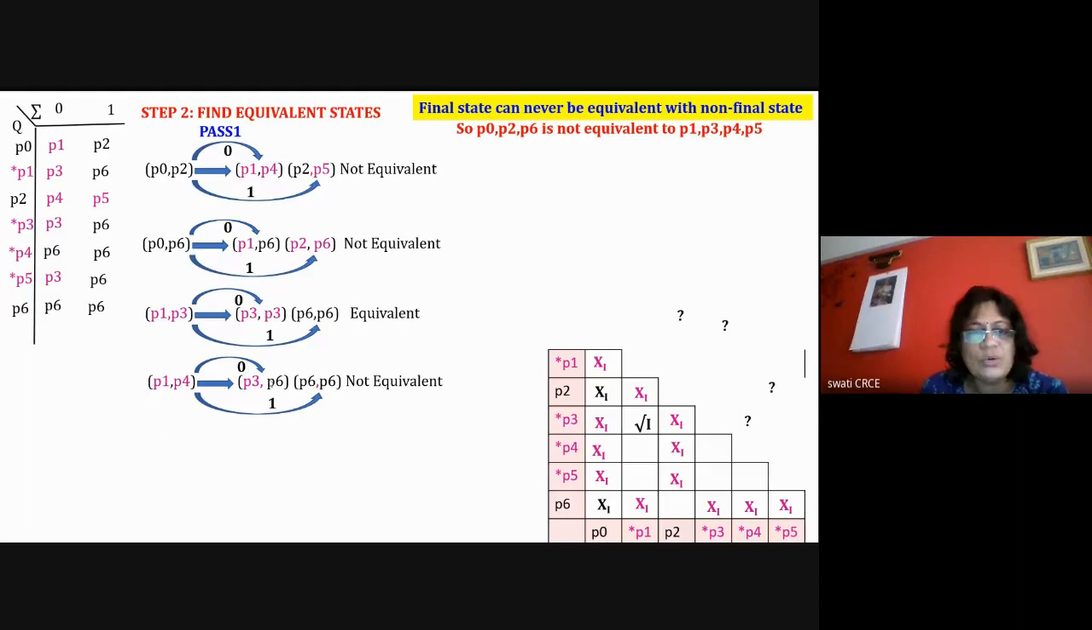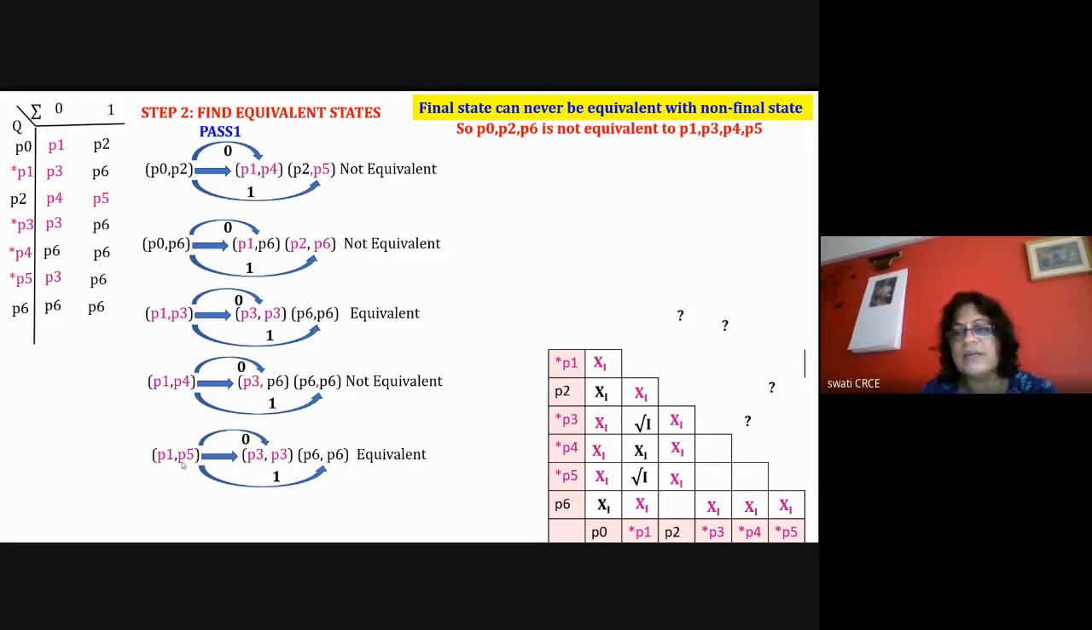P1 P4 with 0, the transition is P3 P6, and one of them is not final, final and non-final, so it is not equivalent. Then P1 P5, with 0 again I'm getting here both are P3 and both are P6, means they are equivalent. This pair is equivalent, and this pair is also equivalent, so P1 P5 are equivalent. So I'll write that in past one only I've identified this.